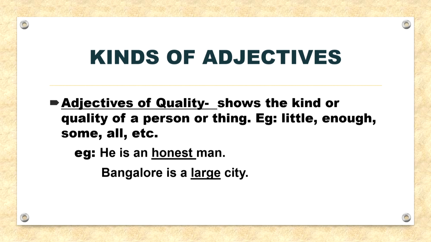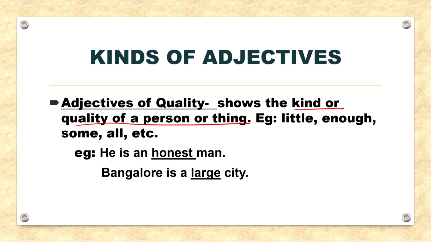Moving on. Now, kinds of adjectives. Adjective of quality. It is also known as descriptive adjective. It basically describes the kind or characteristic of a person, or you can say quality of a person or thing.